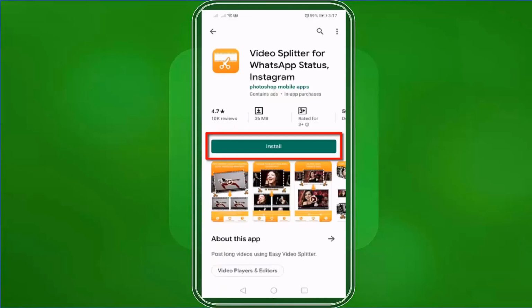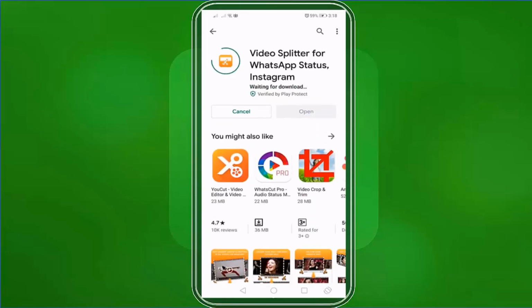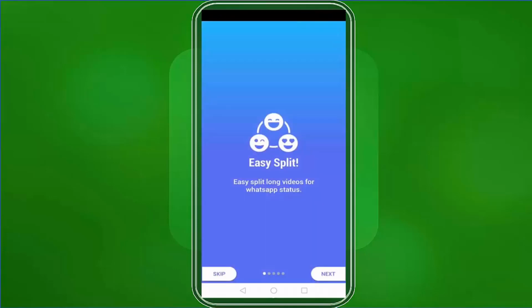Tap on the Install button and wait for it to be installed on our mobile phone. Once it's finished downloading, you will see the Open button here. Tap on it. The app shows what features you can use it for.